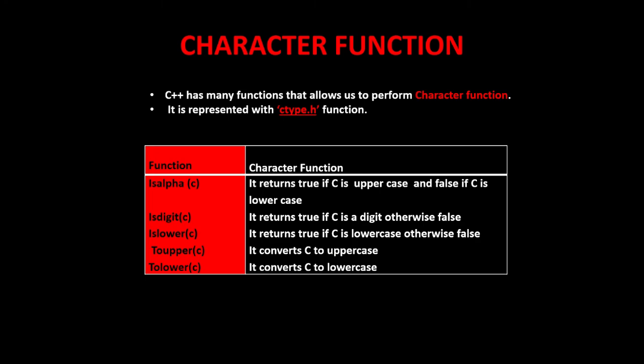It is represented with the ctype.h header. Suppose we want to use characters in our C++ program instead of numbers, then we can use this ctype.h. So here we have isalpha. It returns true if C is an alphabet character and false otherwise. Isdigit returns true if C is a digit, otherwise false. Islower returns true if C is lowercase, otherwise false. Toupper converts C to uppercase, tolower converts C to lowercase.